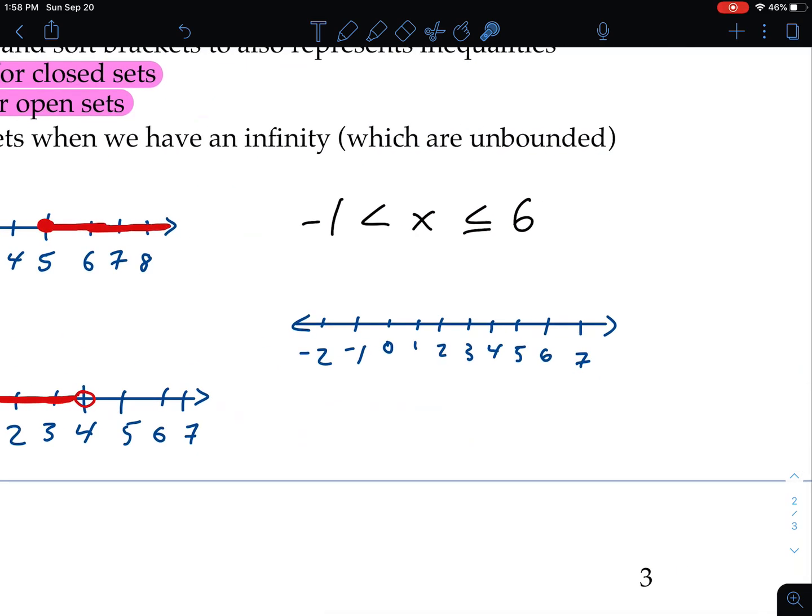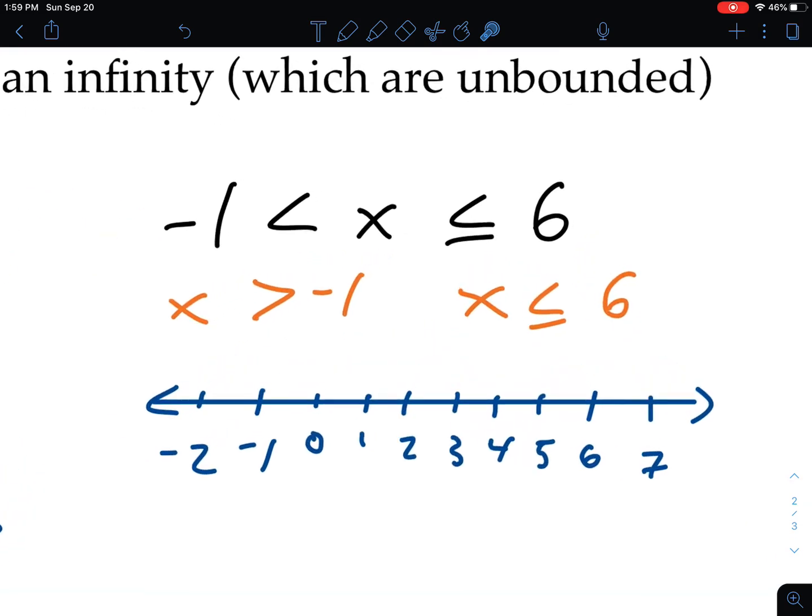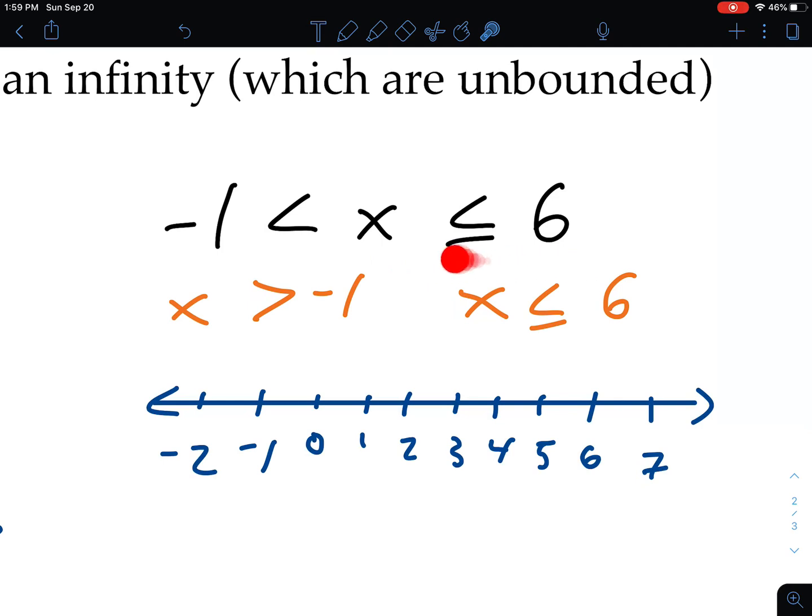And here's the last example we'll do. -1 is less than x, which is less than or equal to 6. Right, so if we look at what this means first, I like to reverse it like this, just like we saw before. So we know that x is less than or equal to 6. And -1 is less than x, meaning that x is always greater than -1, not including -1. So we're saying in between that. You're always greater than -1, and you're always less than or equal to 6. So 6 is your hard bracket, -1 is your soft bracket, and you're going in between them. Always larger than -1, but not including -1, always less than or equal to 6, including 6, right?